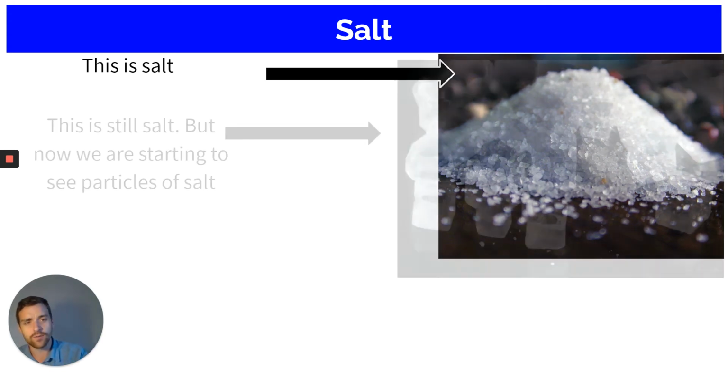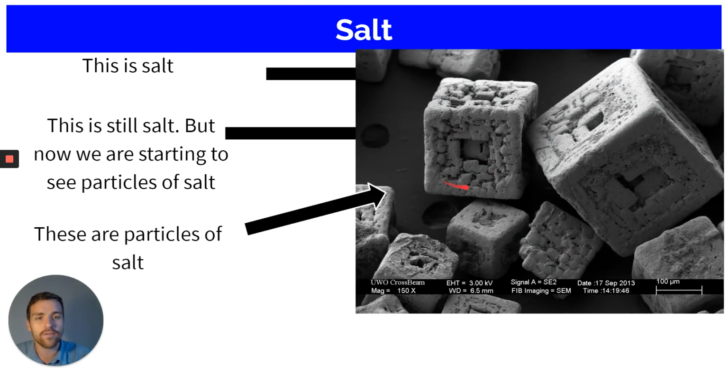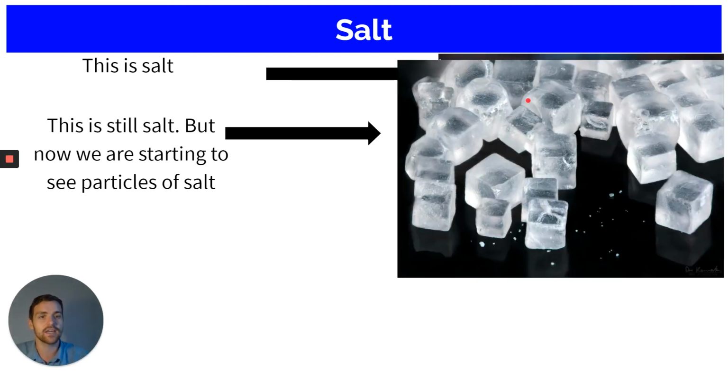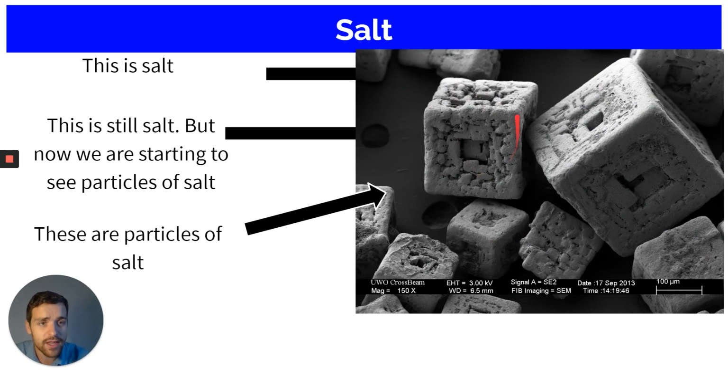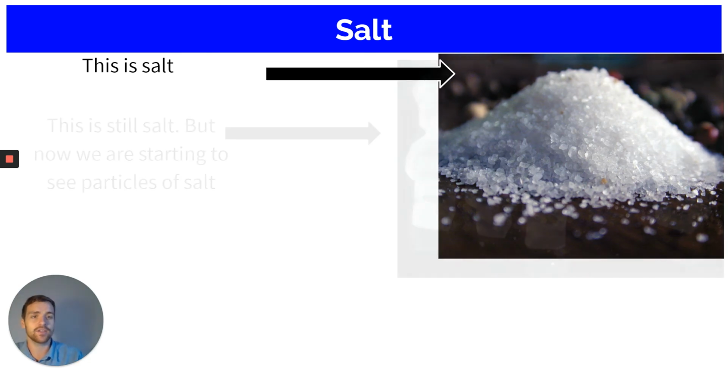Here we have salt. If we zoom in, we get these individual grains of salt over here. That's what a grain of salt looks like when you zoom in or magnify it a lot. If we went even more into one of those grains, we would see the smaller parts of those grains look like this. There are a whole lot of those small pieces come together, and that's what makes them look like these squares here. That right there would also be considered a particle of salt because it has the same stuff that makes up the whole. So it is a particle.